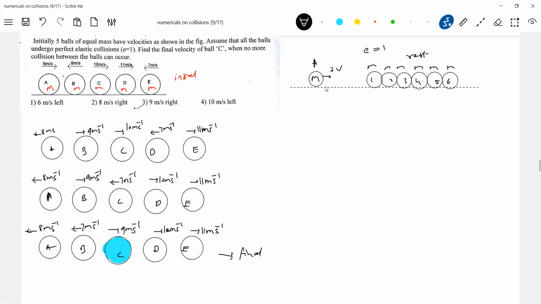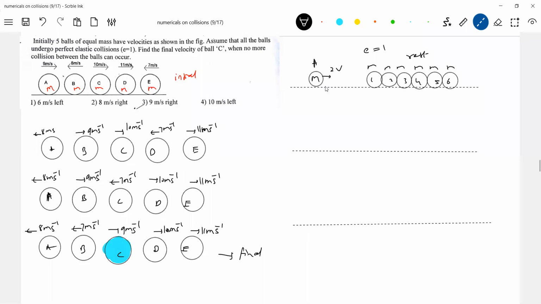Exchange of velocity, what does it mean? What velocity C was moving with after collision, D will move with that velocity. And before collision, that should be the velocity of C. Now, tell me what will happen here. Now, there are two ways. One student will give an answer like this. Another student will give another answer. Then who is right, who is wrong?